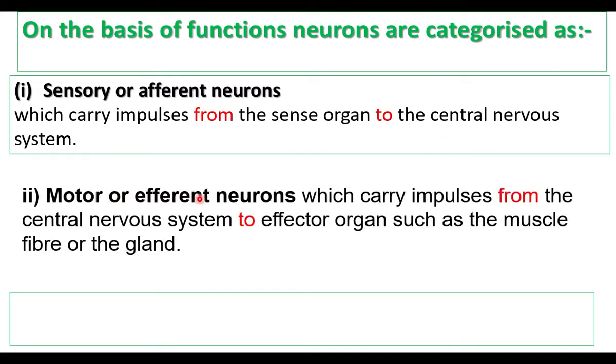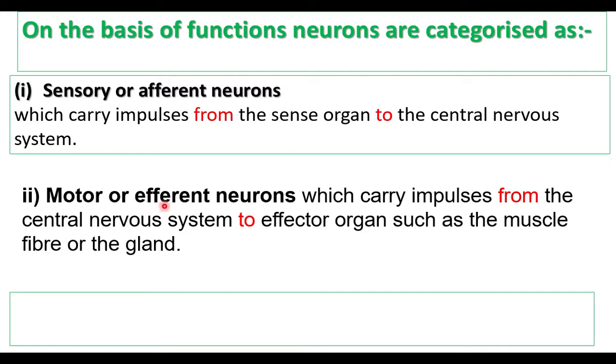Motor or efferent neurons. The motor neurons carry impulses or messages from the central nervous system to effector organs such as muscle fiber or gland. Motor neurons carry information from brain to muscles or gland. When the motor neuron carries information to the muscle, we move the hand, we move the legs.